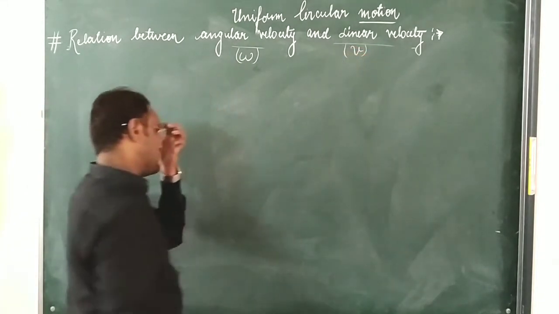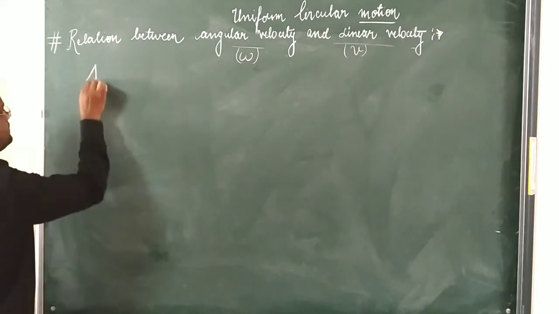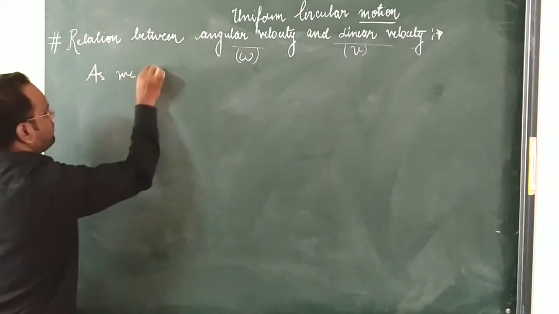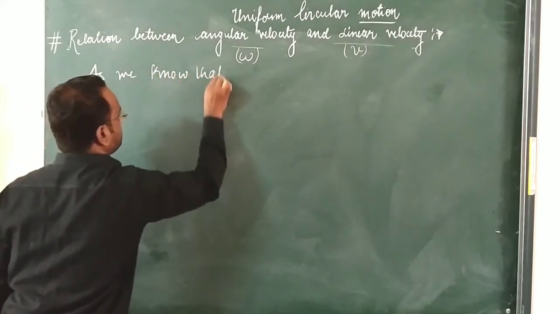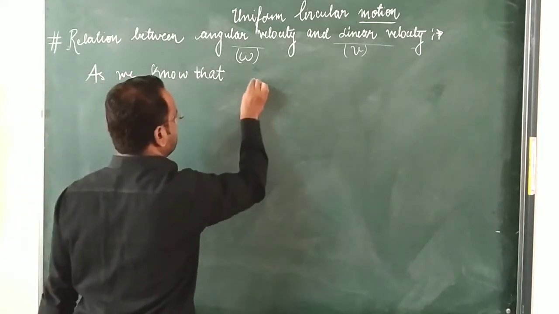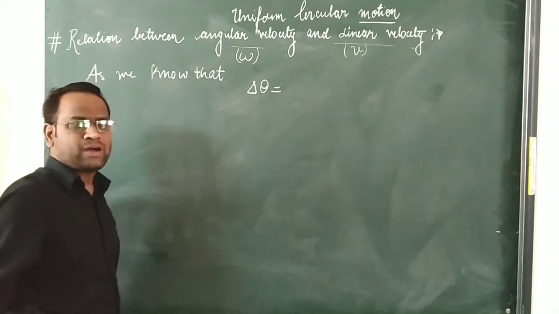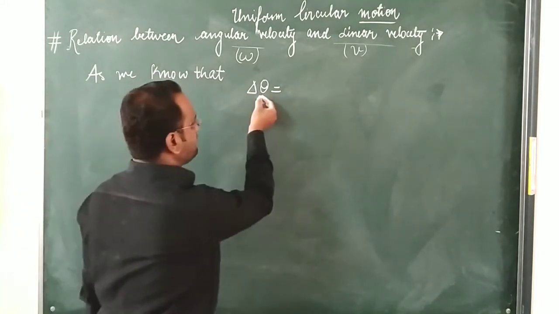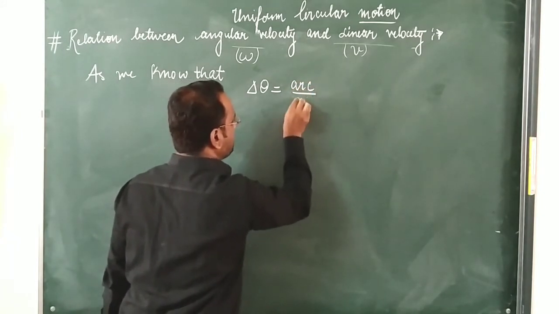Let us suppose that we know that the angular displacement, delta theta, is equal to arc upon radius.